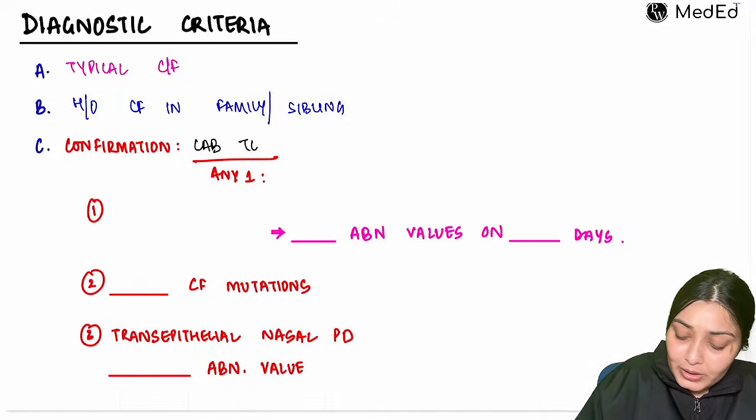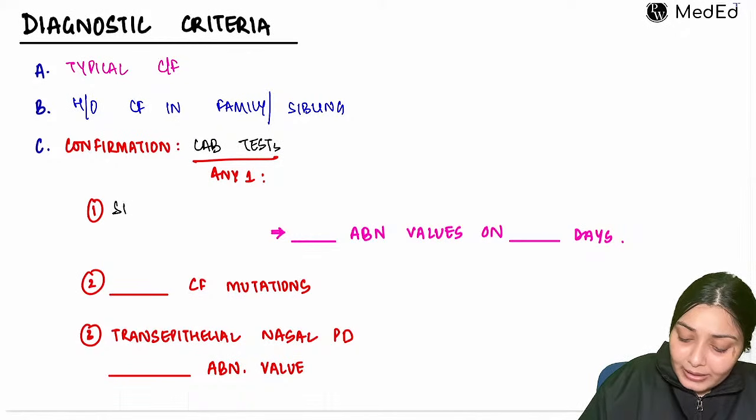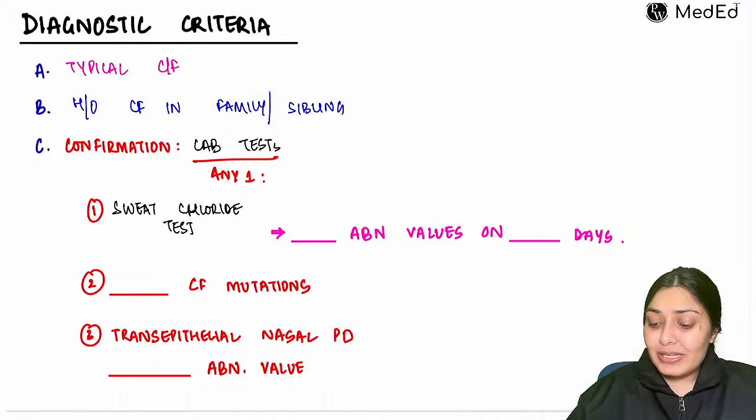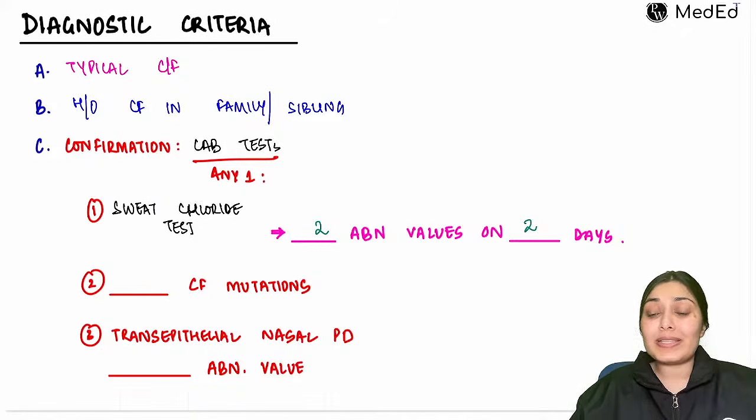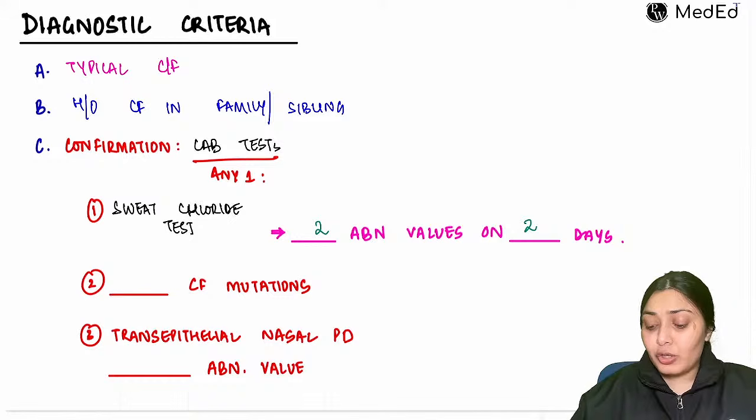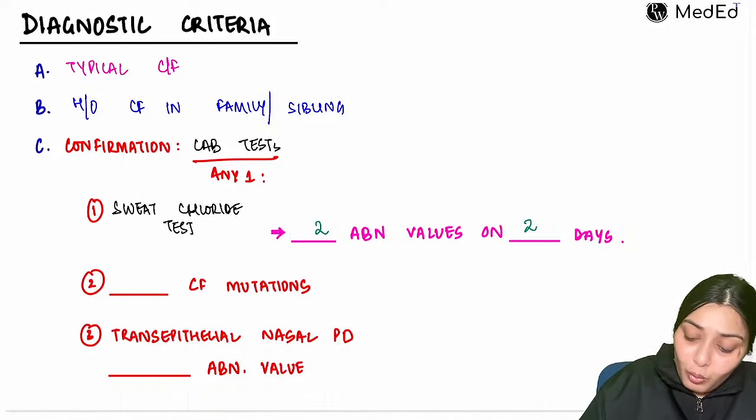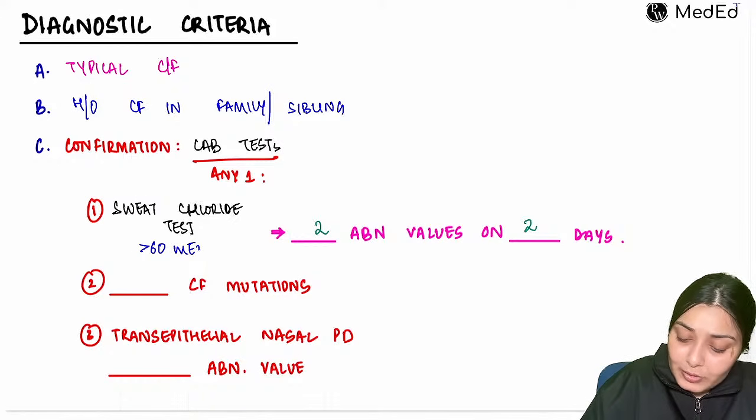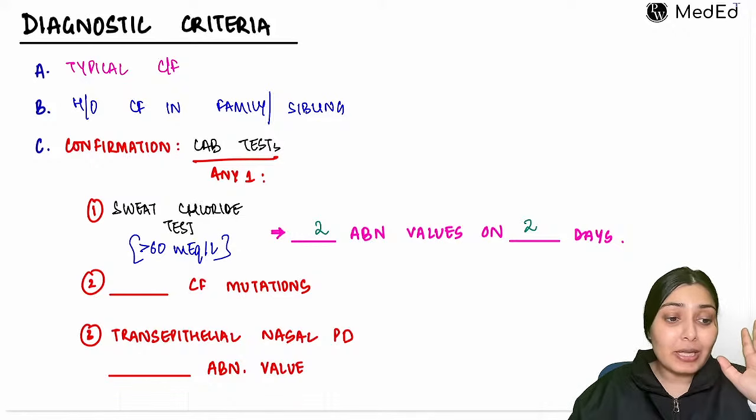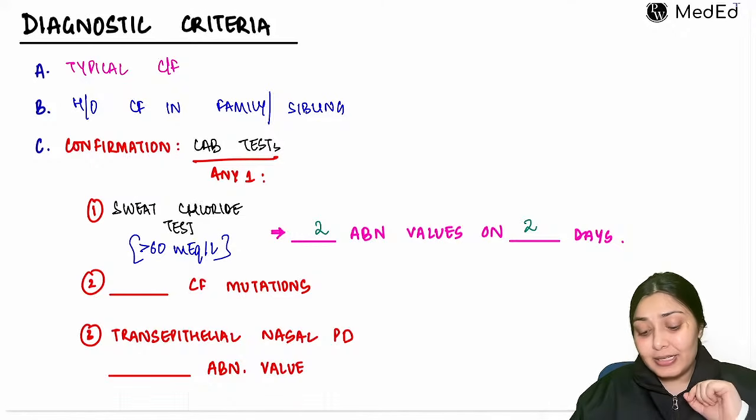Which lab test? What is the gold standard? Gold standard is sweat chloride test. We check the sweat chloride levels. If we have two abnormal values on 2 days, 2 occasions, then we label it as having cystic fibrosis. What is the abnormal sweat chloride value? More than 60 milliequivalents per liter is the abnormal sweat chloride level, and if two abnormal values are there on 2 days, this is diagnostic.